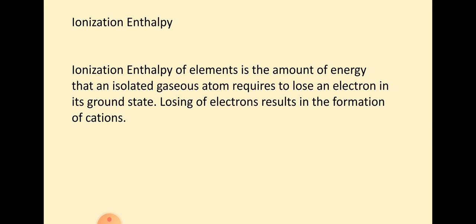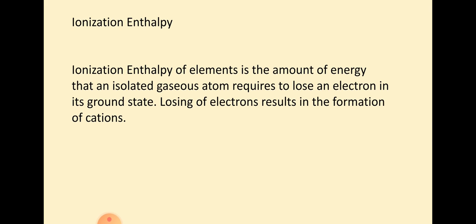That is the outermost electron from an isolated gaseous atom of an element in its lowest energy state. What is the lowest energy state? Its ground state. To produce a cation is known as the ionization potential, ionization enthalpy, or ionization energy of the element.